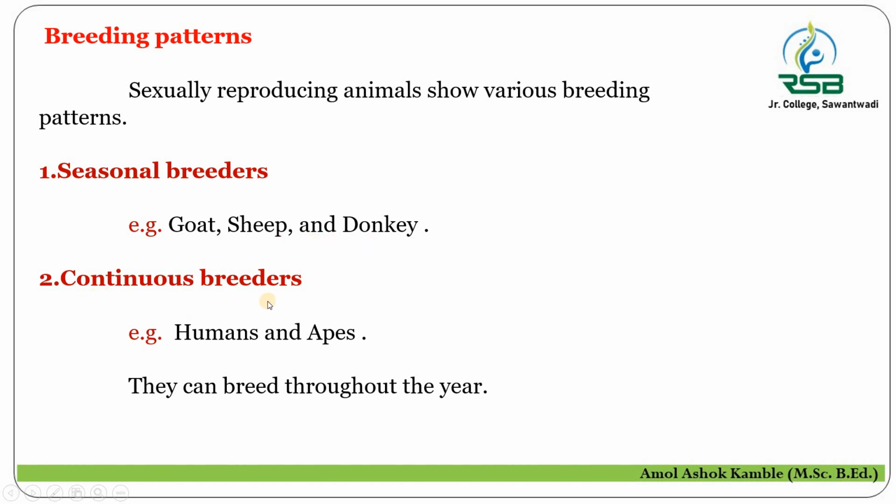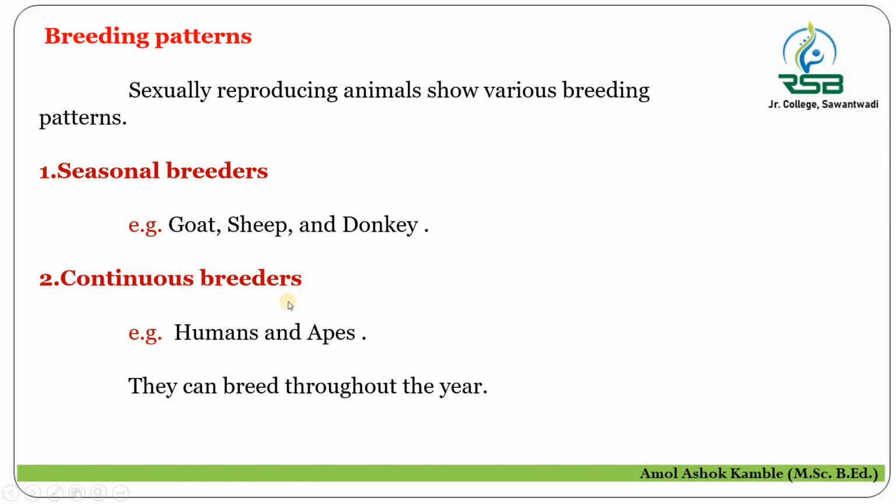While continuous breeders like human beings and different apes can breed throughout the year, with no dependency on a particular season. So these are the various breeding patterns, seasonal breeders and continuous breeders.